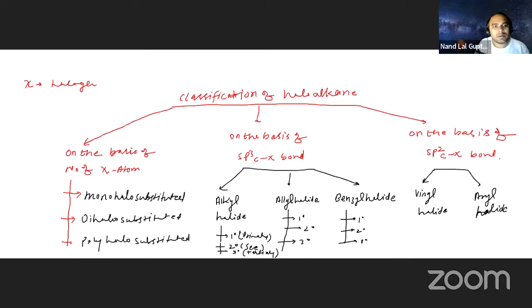So here is the heading: classification based on number of X atoms.